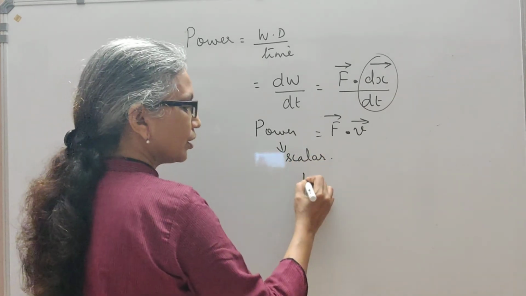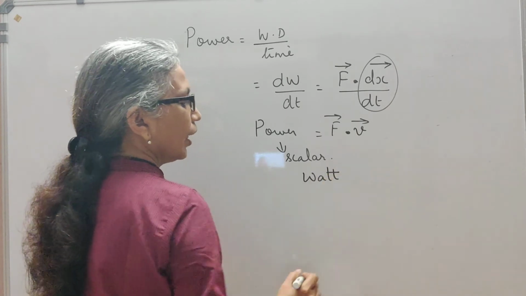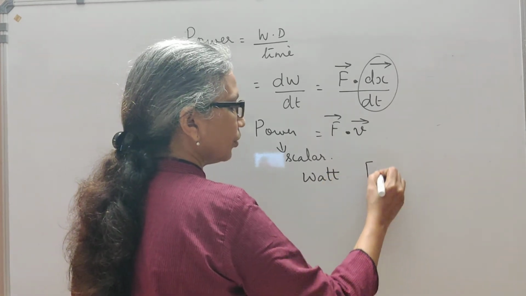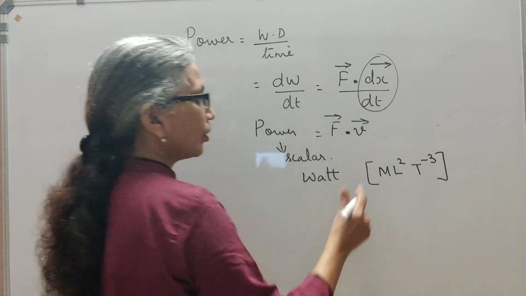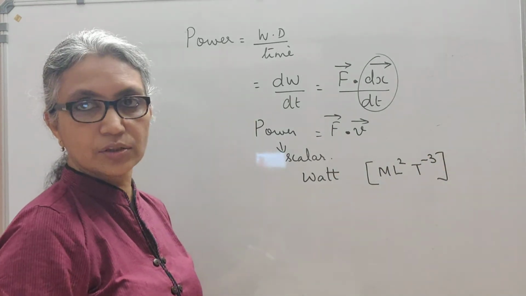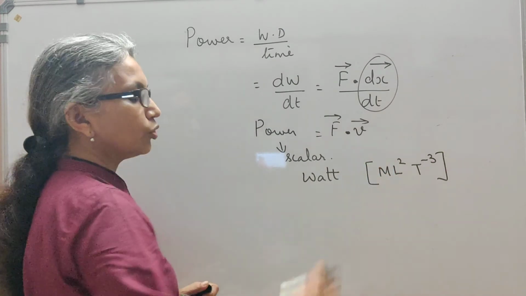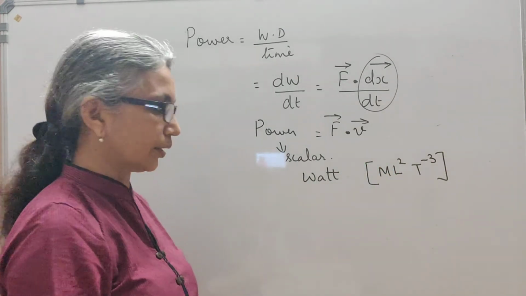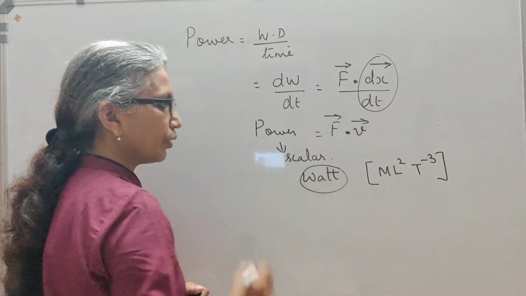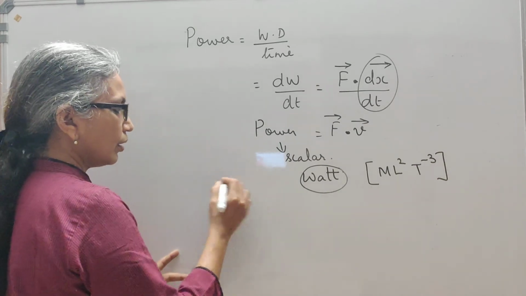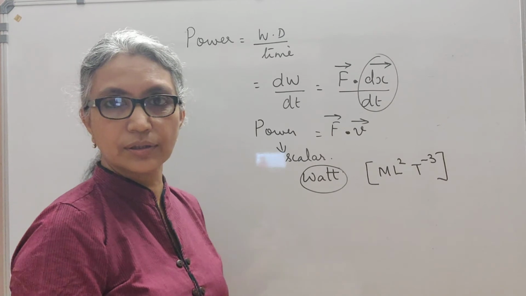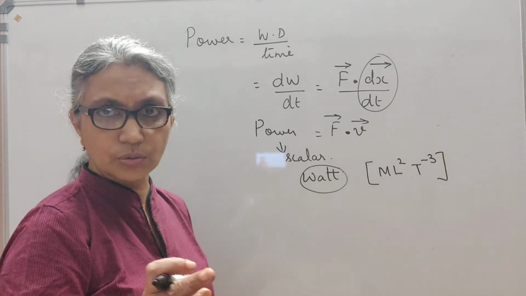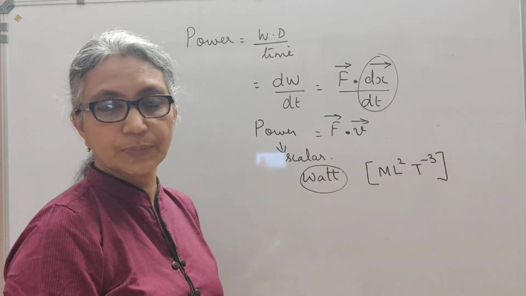Its SI unit is watt, and its dimensional formula will be ML squared T raised to minus 3, because work done we know is ML squared T raised to minus 2, divided by time, giving ML squared T raised to minus 3. This is the SI unit of power. The higher units are, if you're talking about your automobile, normally your car's I think it's 1200 to 1500 horsepower.